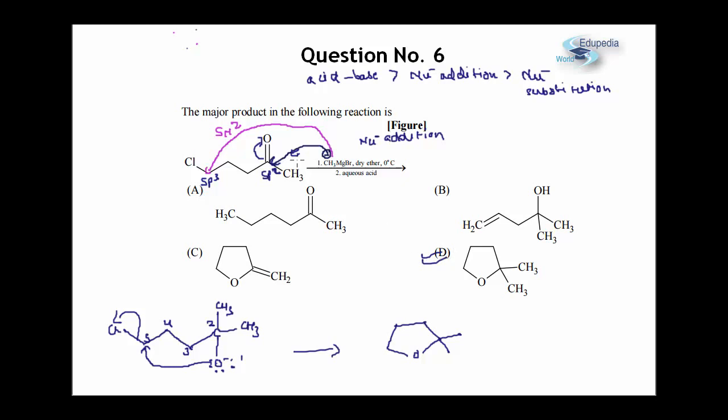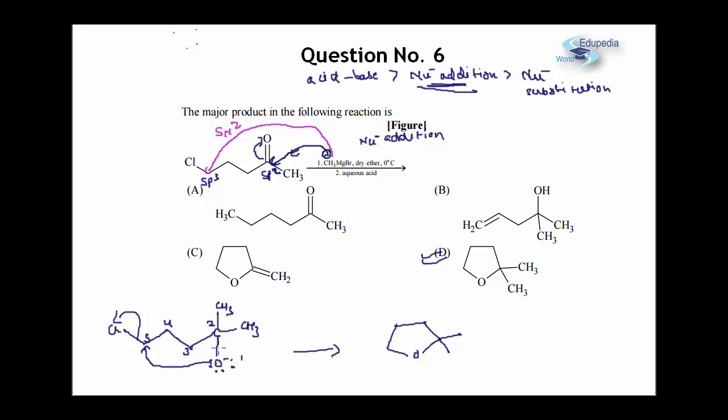So there are 2 major concepts. First, you need to decide which particular reaction will take place. There is a competition between nucleophilic addition at the carbonyl carbon and a nucleophilic substitution at the carbon which is attached to chlorine, which is an sp3 carbon. Whenever there is a competition between nucleophilic addition and substitution, the addition will take place because the attack is easier in this case. This was the first concept.